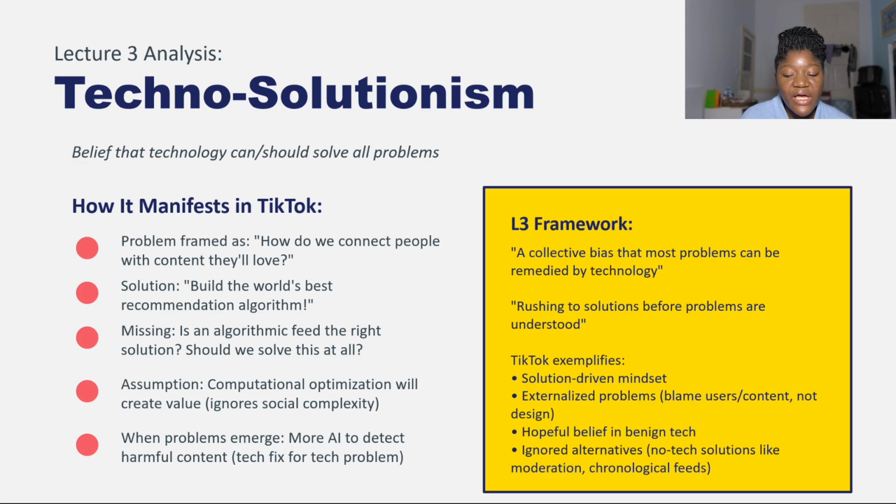When problems then emerge, we use more AI to detect the harmful content. However, is it really solving the problem? A collective bias that most problems can be remedied by technology is what is causing this. We're rushing to solutions even before we understand the problems. The cultural narratives in this design are move fast and break things, data-driven objectivity, and technological progress. These narratives create a professional culture where ethical reflection takes the backseat to technical achievement and business metrics.